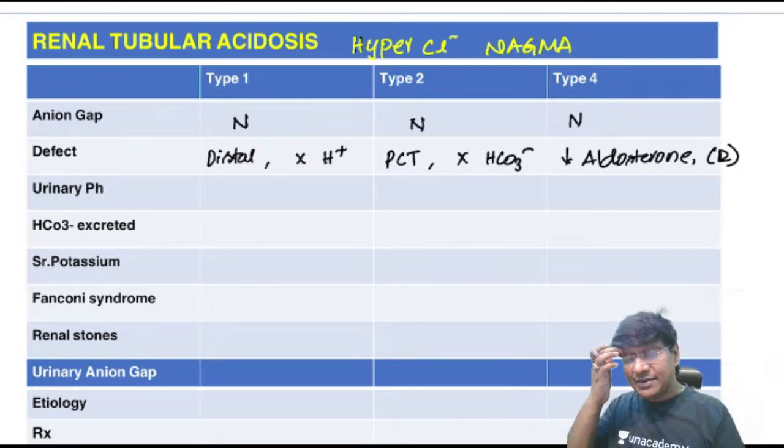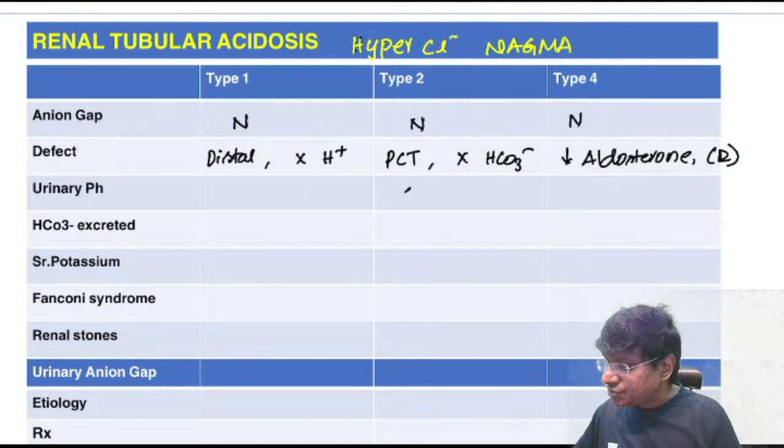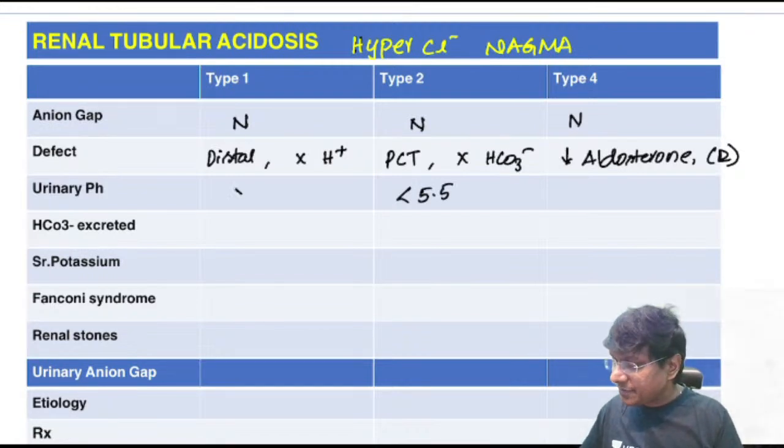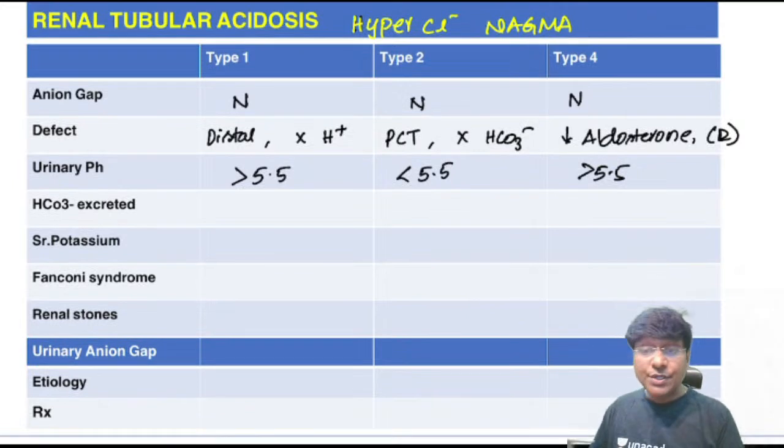Okay, right. Then what will happen to the urinary pH? In case of type 4 renal tubular acidosis, the urinary pH will be less than 5.5. But whereas in type 1 and type 2, it will be more than 5.5. The alkaline urine will be there in type 1 and type 2. Then you take the bicarbonate which is excreted. Maximum amount of bicarbonate is excreted in type 2 renal tubular acidosis.